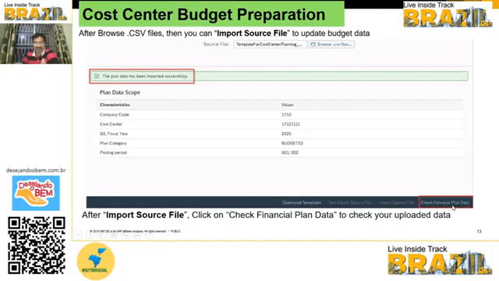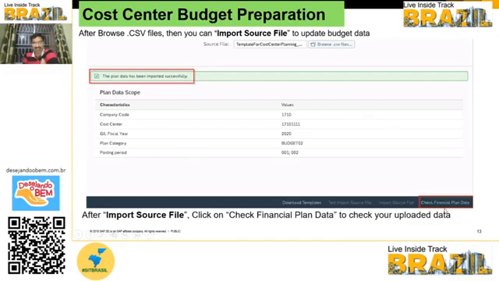You have to click on check financial plan data so that it goes into the design studio. You can see it only if you have activated the design studio installation and are using the design studio.